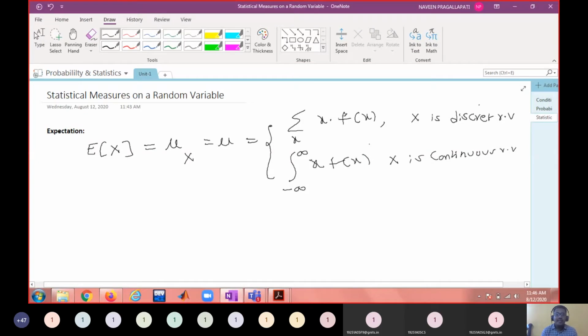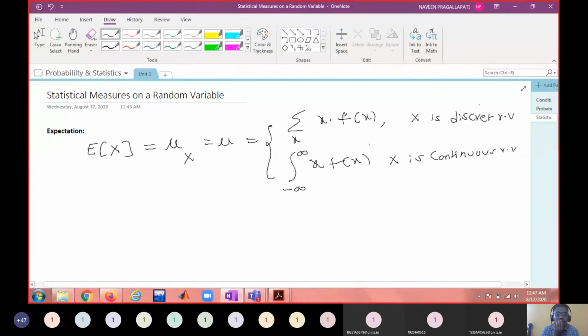So that is the definition of expectation. Expectation is nothing but mean. Other names for mean are average or expectation; all are the same.